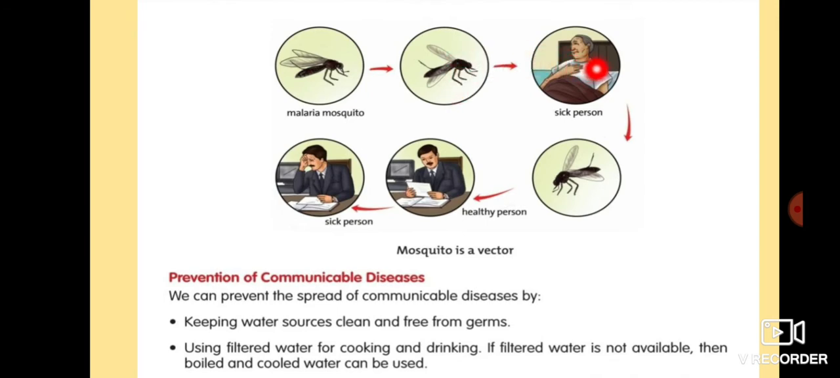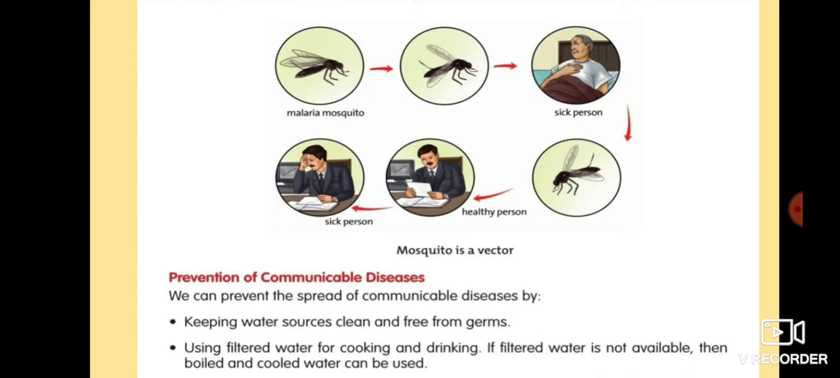it is carrying a disease causing pathogen. It takes this microorganism from a sick person, and after biting the sick person it will go to a healthy person and bite the healthy person, and he will fall sick. So this is the way the disease spreads from a person to a healthy person. So children, it is very important to prevent ourselves from communicable diseases. So let's see what the prevention methods are.